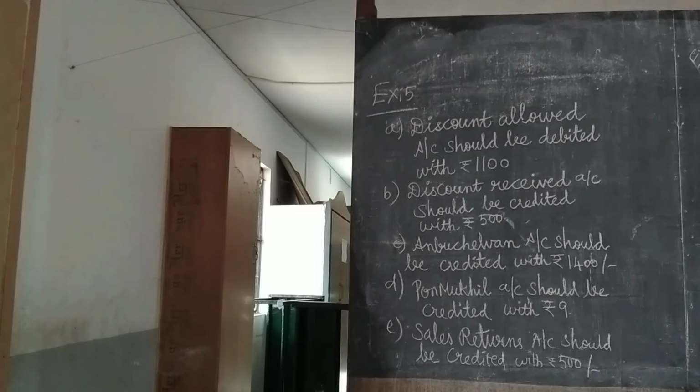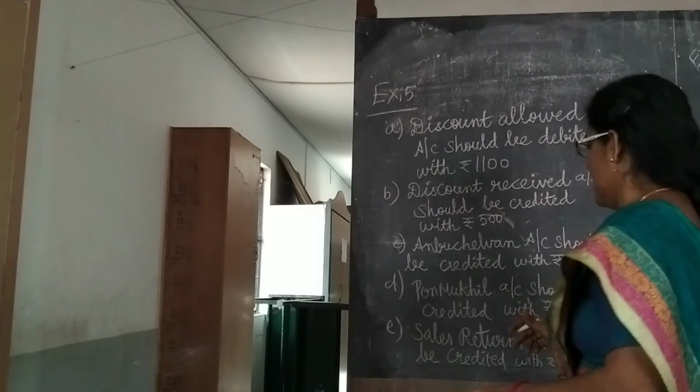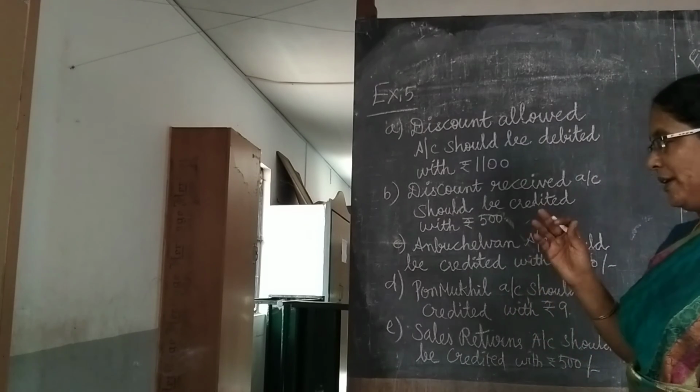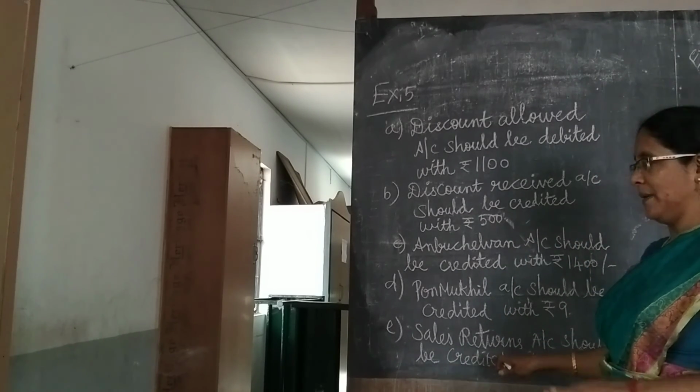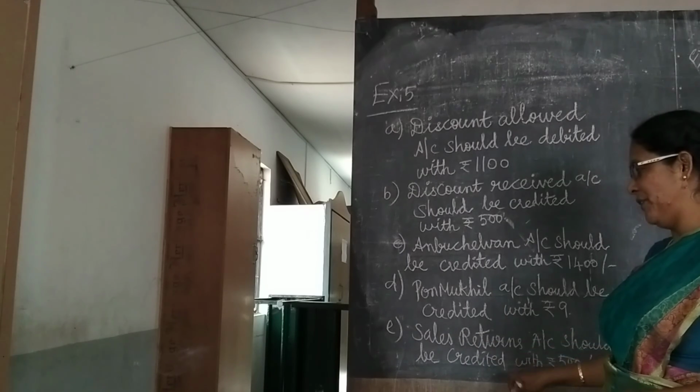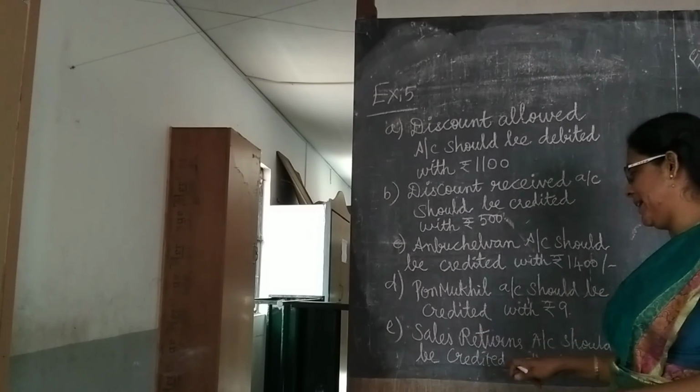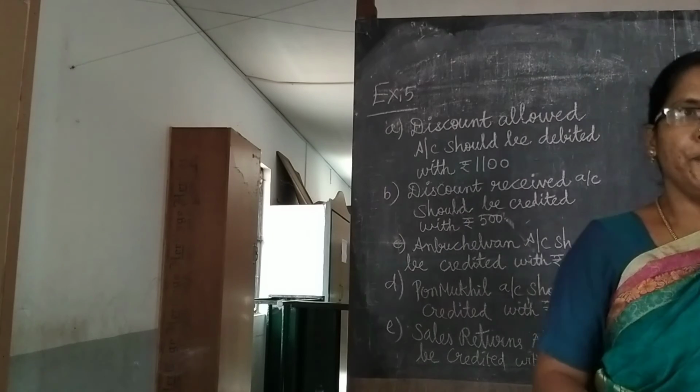Then the total of sales return book, 550 was posted twice. So sales return book should be excess debit, isn't it? Sales is a credit balance. Sales return is a debit balance, isn't it? So excess debit, how to rectify? By crediting the respective account, this error will be rectified. So sales return account should be credited with rupees 500.